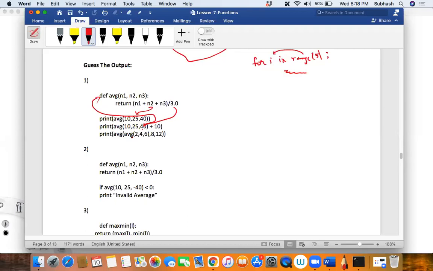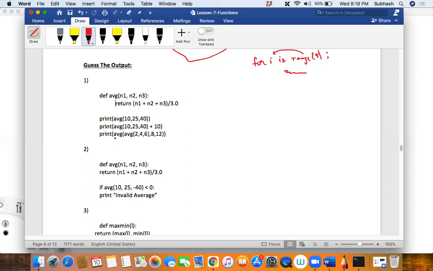Hello guys, is that okay? I'm not bothered about the answer here. I'm only bothered about the steps. Did you understand how the function is being called and all that? Don't worry, don't calculate the values right now. I'm just asking whether you understood the concept. I'm calling the function. So what happens in this case now? So there are 2 average calls. So first it will execute the inner one. Exactly. So the print function is there.